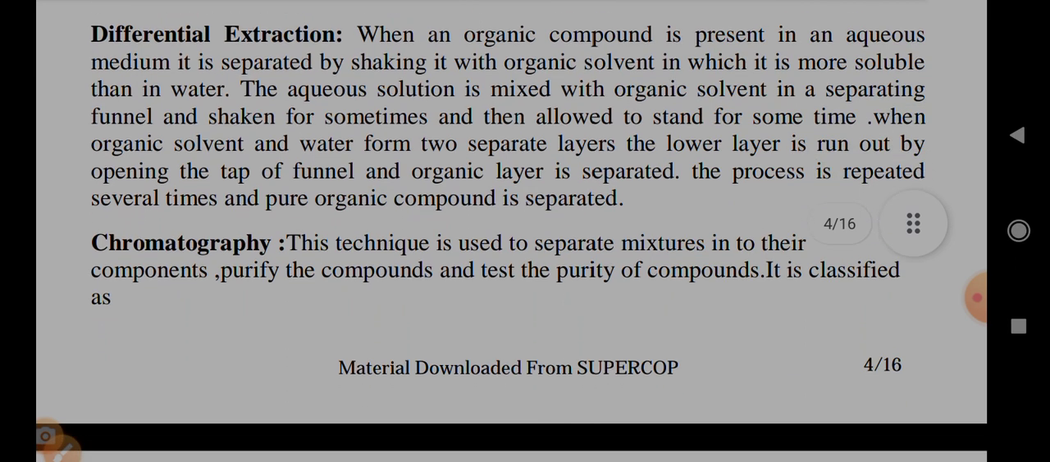Differential extraction. When an organic compound is present in an aqueous medium, it is separated by shaking it with an organic solvent in which it is more soluble than in water. The aqueous solution is mixed with organic solvent in a separating funnel, shaken for some time, and then allowed to stand for some time. When organic solvent and water form two separate layers, the lower layer is run out by opening the tap of the funnel and the organic layer is separated. The process is repeated several times and pure organic compound is separated.